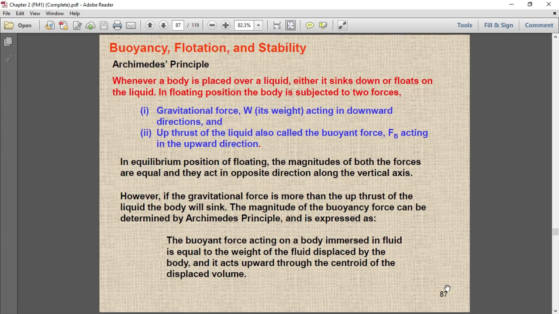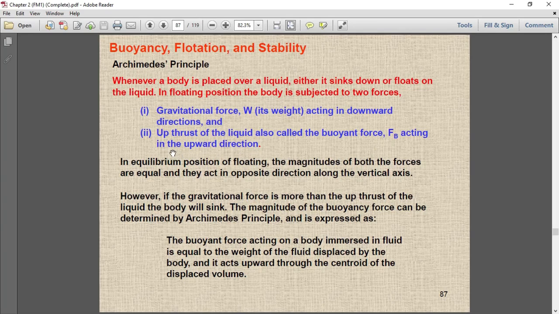the two different forces. One is the gravitational force, and there is an upward thrust due to the fluid in which the body is immersed. So number one, as shown here, the gravitational force W, its weight acting in downward direction, and the upward thrust of the liquid, also called the buoyant force. So here it is a point to be noted down. The upward thrust offered by the fluid is called the buoyant force, acting in the upward direction.